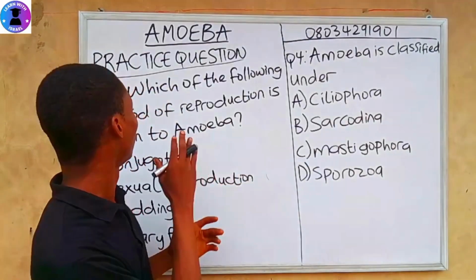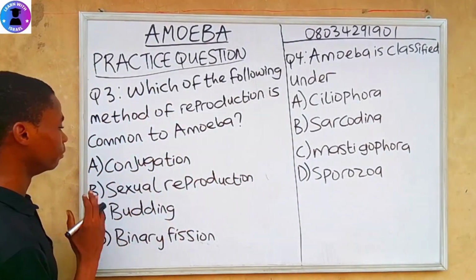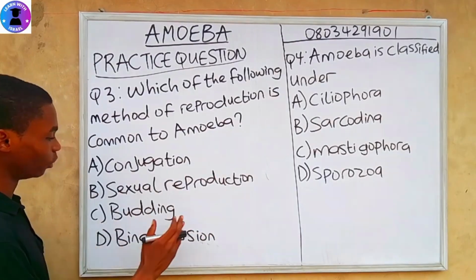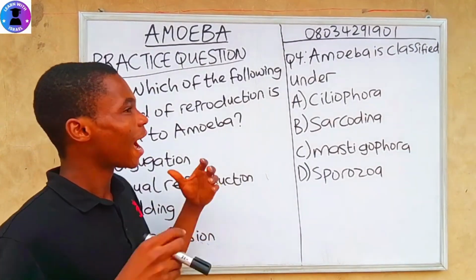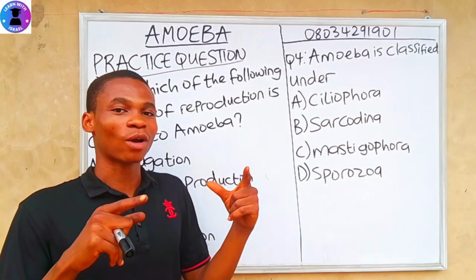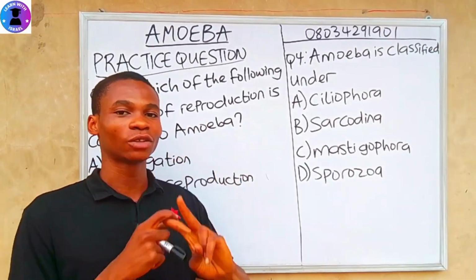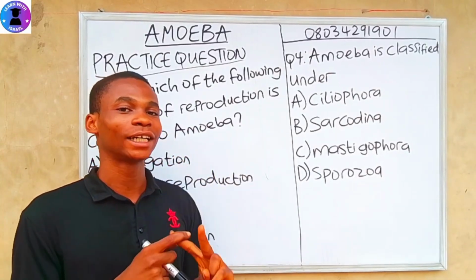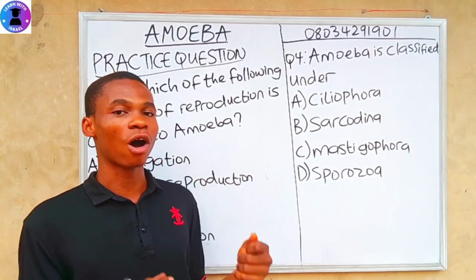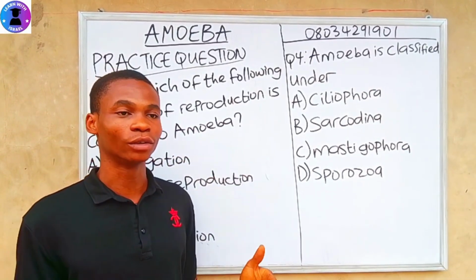As we continue. A. Conjugation, B. Sexual reproduction, C. Budding, D. Binary fission. So, amoeba reproduce asexually. We have two types of reproduction, sexual reproduction and asexual reproduction. Amoeba reproduce asexually by means of binary fission.